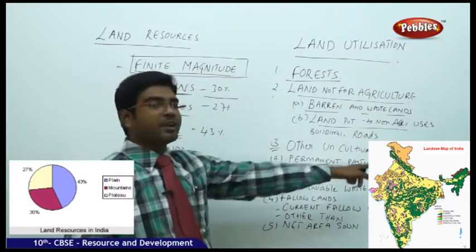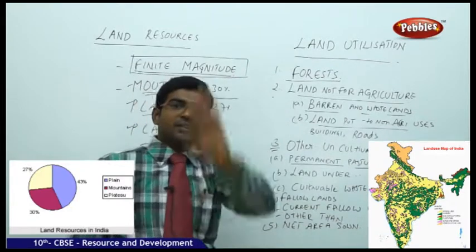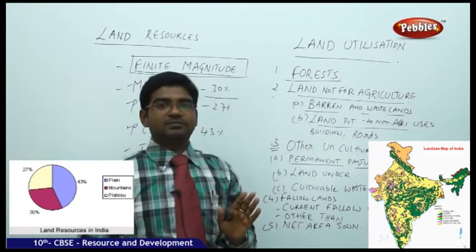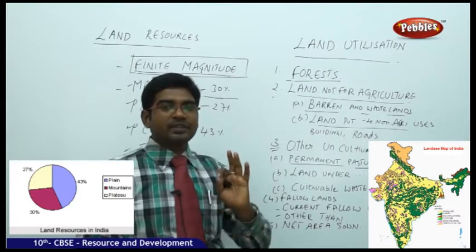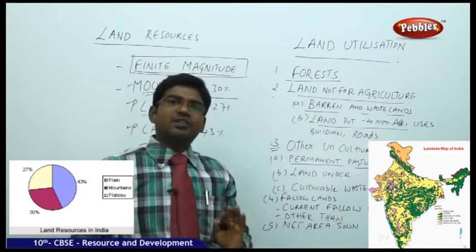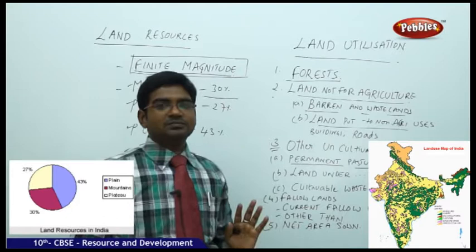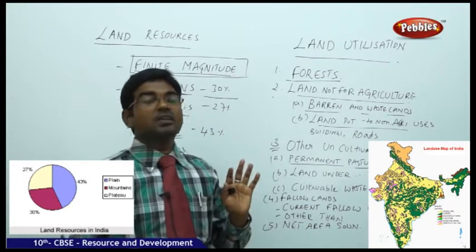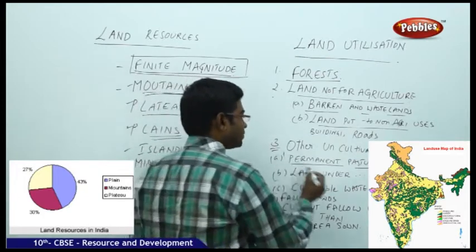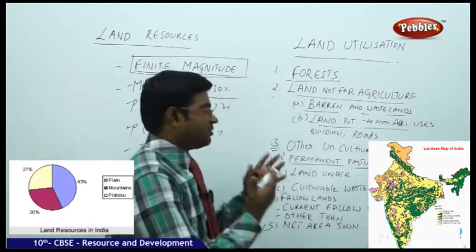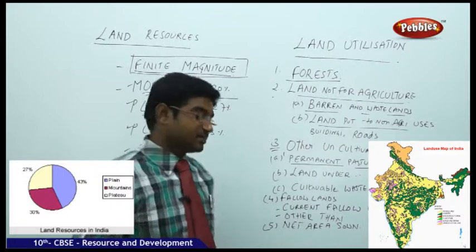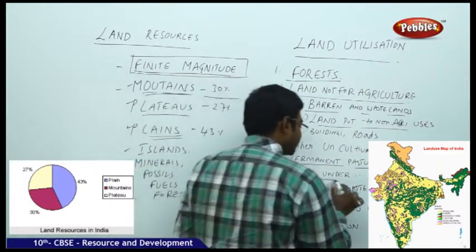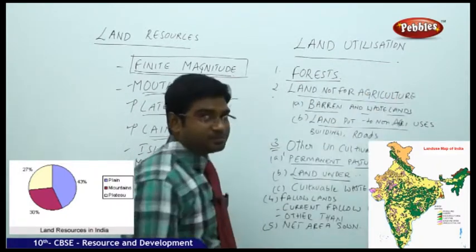These lands are permanent pastures where even if you try, you cannot get agriculture done. Let us take an example in the Rajasthan desert region. Even if you supply daily water for that, there is no possibility to grow even a small plant there. That is the reason why permanent pastures are declared, which are very dry lands. And next, land under various trees.